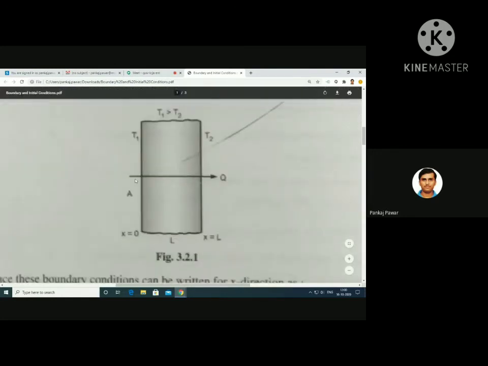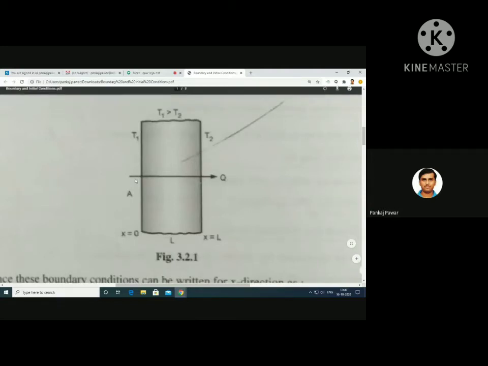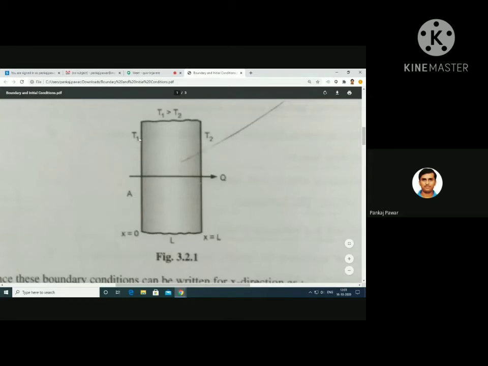At the boundaries you will specify the temperatures of that particular object. Here you can observe at x is equal to 0, temperature T is equal to T1. This is the first boundary condition. Second boundary condition, at x is equal to capital L on the right face of this plane wall, temperature T is equal to T2, where T1 is greater than T2, so that heat will flow from the left face to the right face. Is it correct?